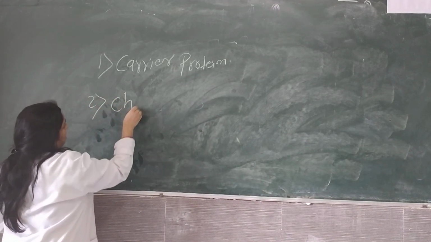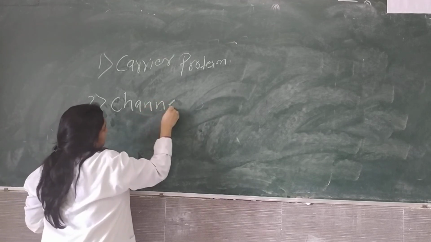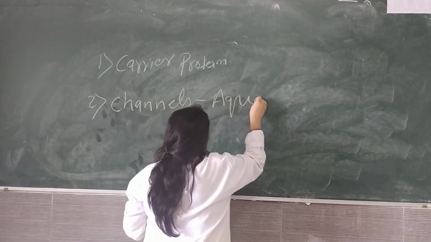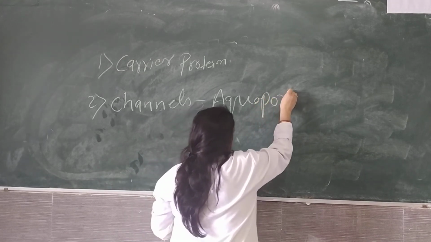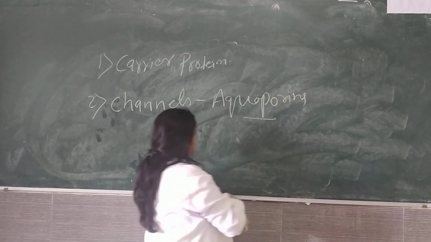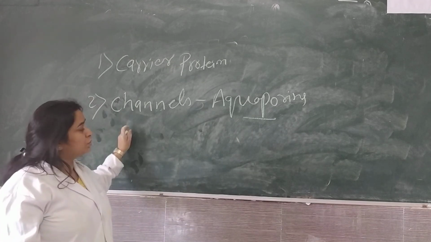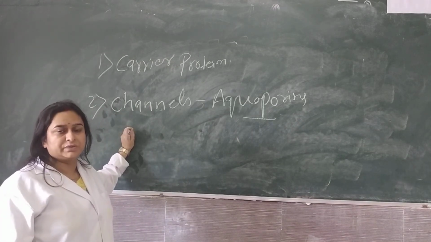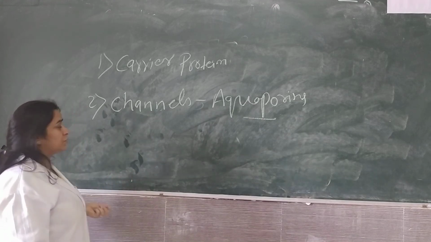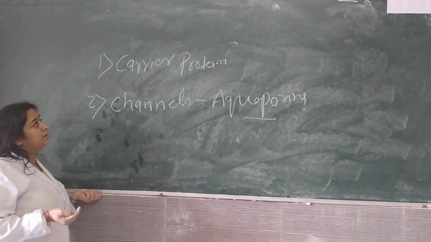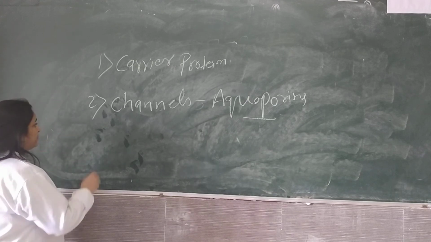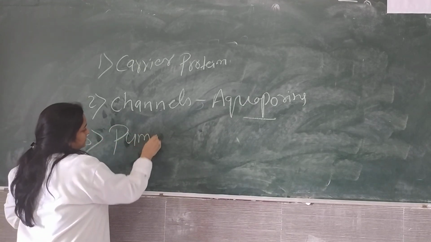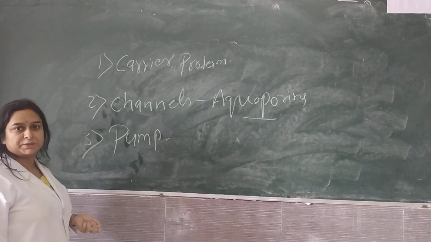Some proteins also act as channels, for example aquaporins. Aquaporins are channels through which water can easily pass in and out of the cell. So here the protein acts as a channel. Protein also acts as a carrier protein. Protein also acts as a pump, like the sodium potassium ATPase pump.